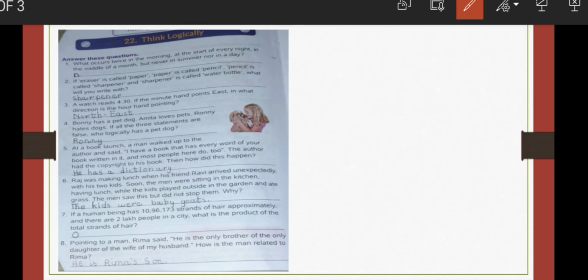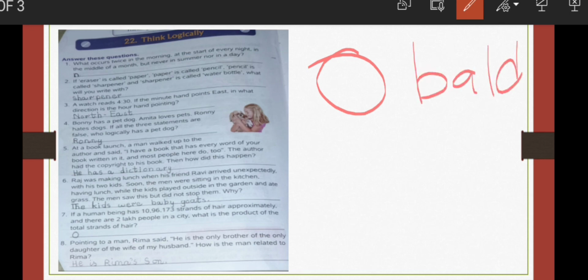They are saying that if a human being has this many strands of hair, that means in that population there will be a person who does not have any hair, who will be bald, isn't it? A bald person has 0 hair. So how many strands of hair will a bald person have? 0.